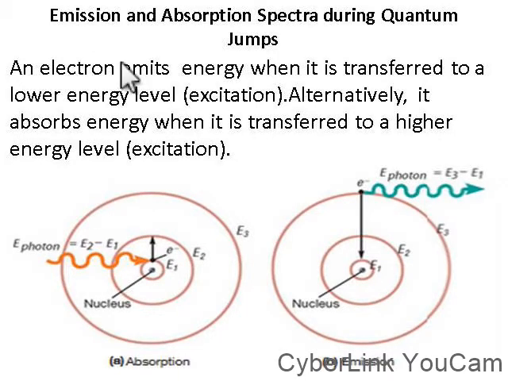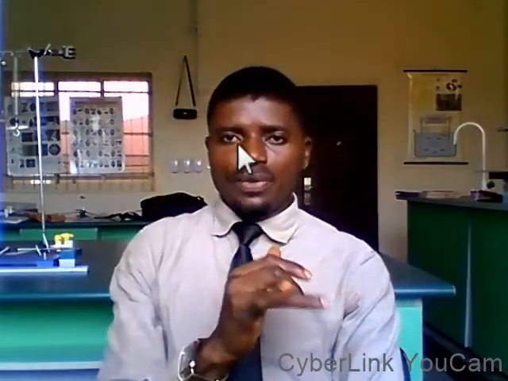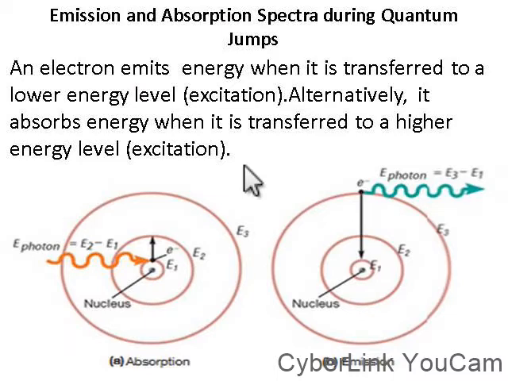Emission and absorption spectra. From the beginning of this lesson, we were saying that we will be asked to define what emission and absorption spectra are. So let's quickly look at this before we move on. An electron emits energy when it is transferred to a lower energy level.